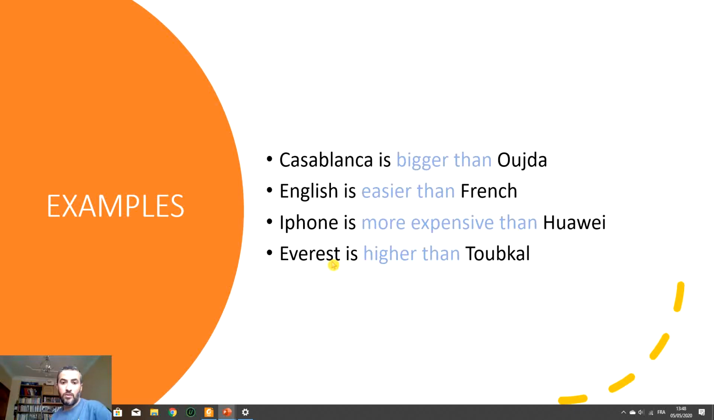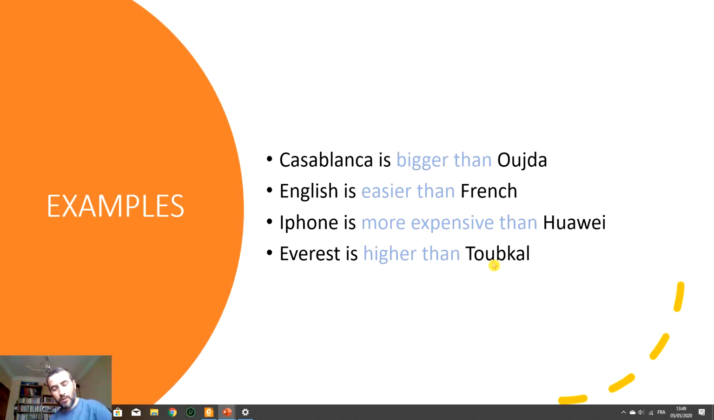Everest, I know that you know Mount Everest, it is in the Himalaya. Everest is higher than Toubkal. Toubkal is the highest in Morocco. It is higher than, for example, any other mountain in Morocco. So Bou Iblane, for example, in the east. So Toubkal is higher than Bou Iblane in the east. But Everest is higher than Toubkal. So these are examples to show you the comparative.